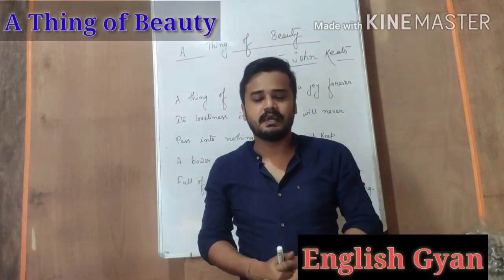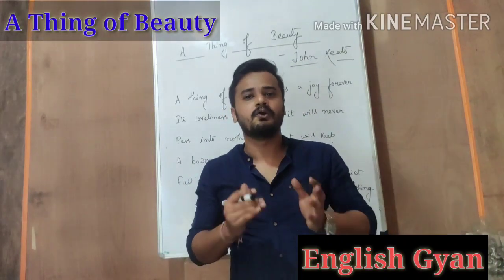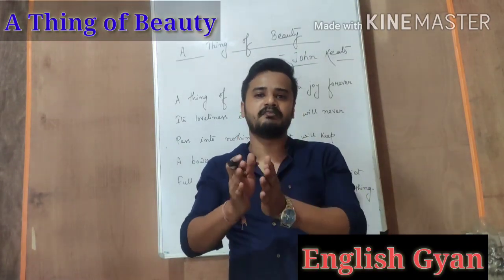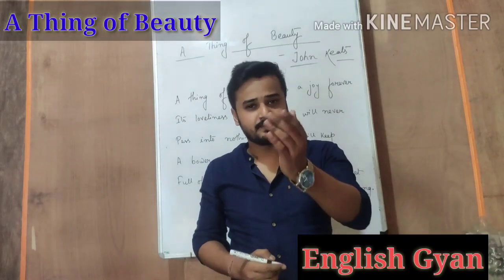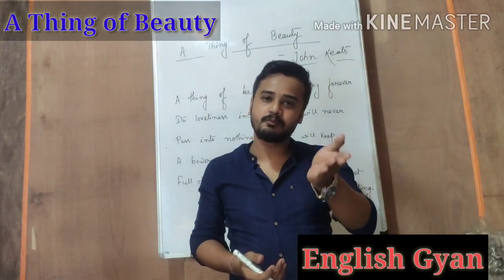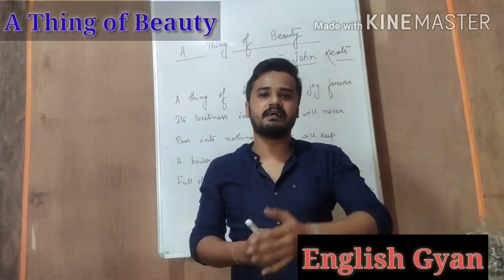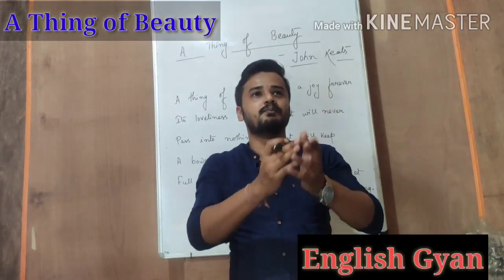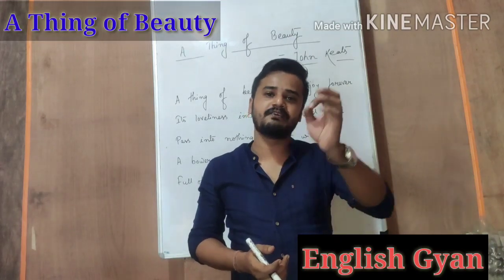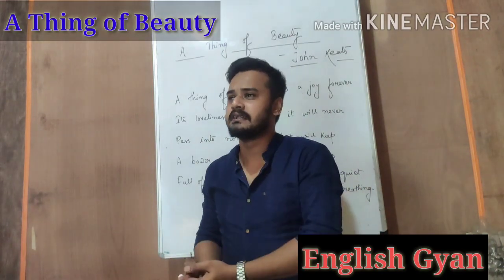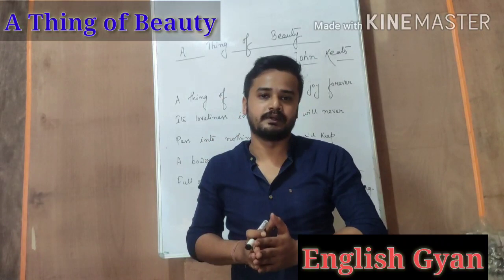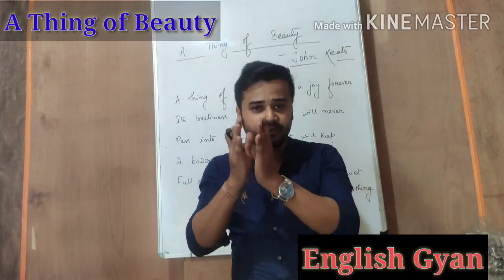So at first, a question will arise in our minds: what is a beautiful thing? Look, for every individual, a beautiful thing will have different meanings. For example, some of you might find pleasure, you might find beauty in using a mobile. That mobile will be a beautiful thing for you. Or someone else may find beauty in movies, because you will derive pleasure when you watch those movies. So for you, that will be a beautiful thing. Or for someone else, you may find beauty in a person, because you will get pleasure whenever you meet that person. So beauty has different meanings for each one of us.